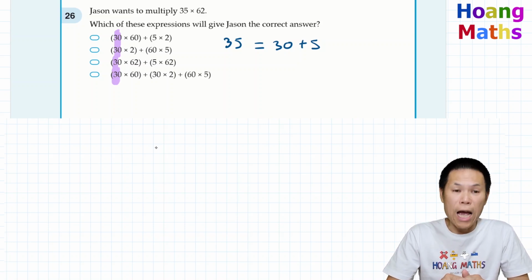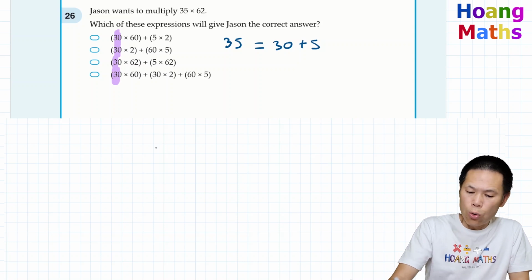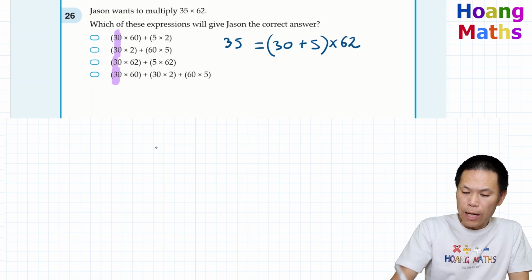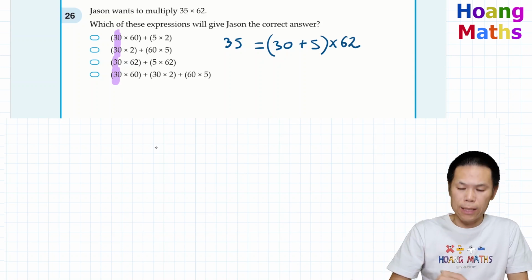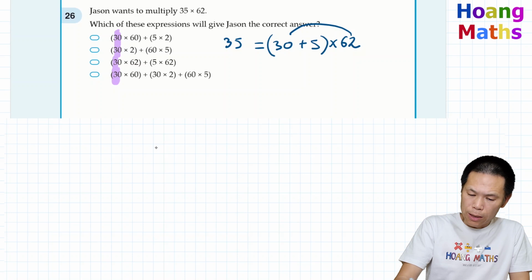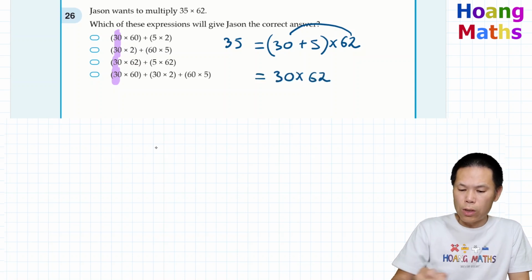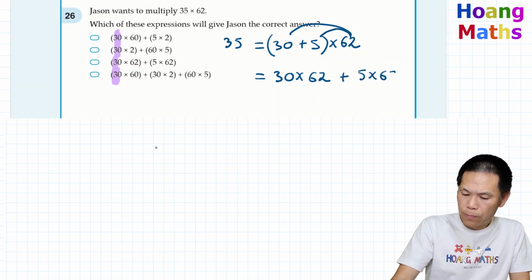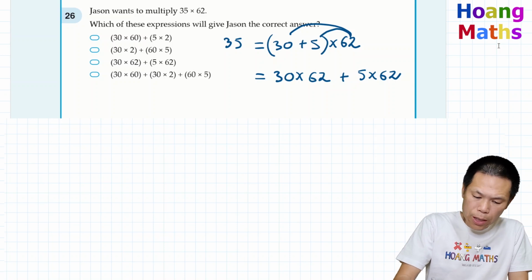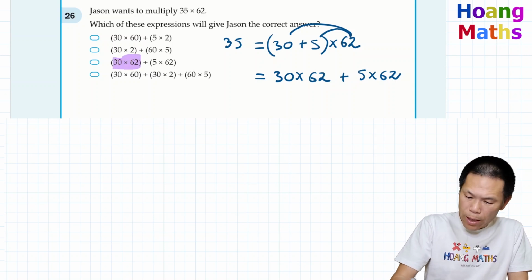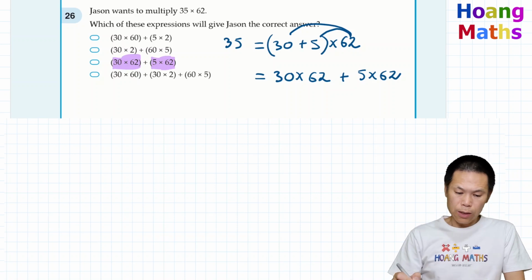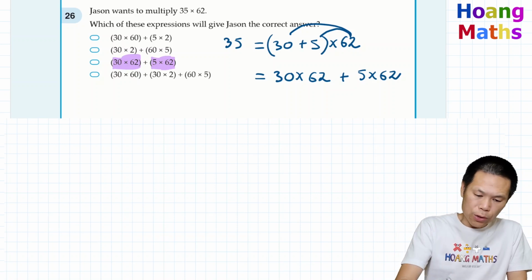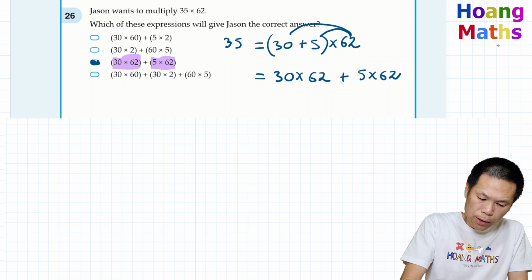So now we times 62. So the whole lot times 62. That's what that meant. And then now we just expand the brackets. So 30 times 62, and then 5 times 62. So now we have 30 times 62 and 5 times 62. So there you go. This is the answer.